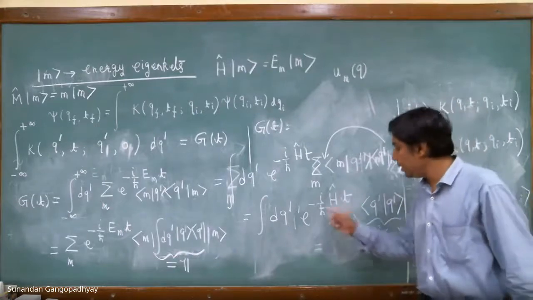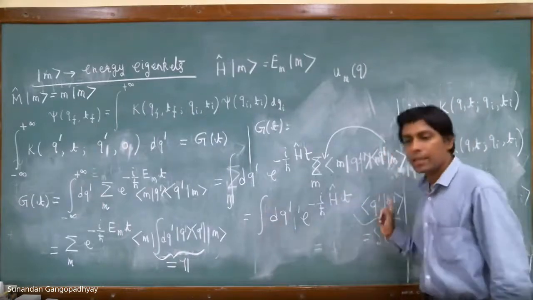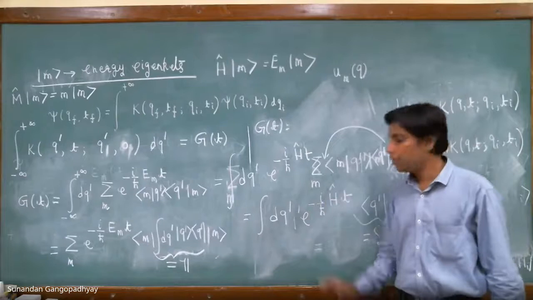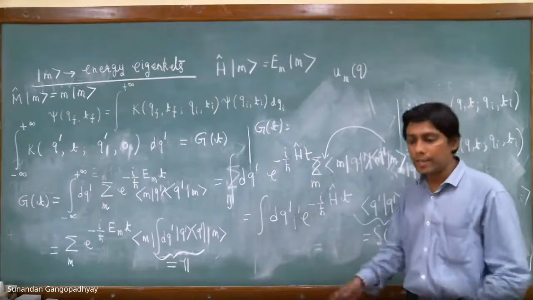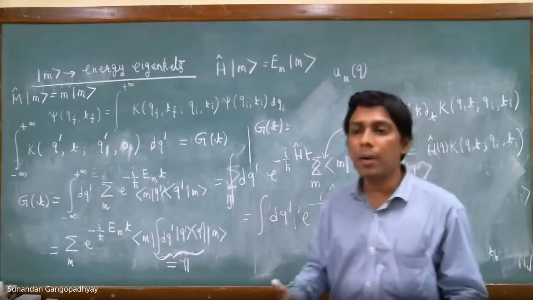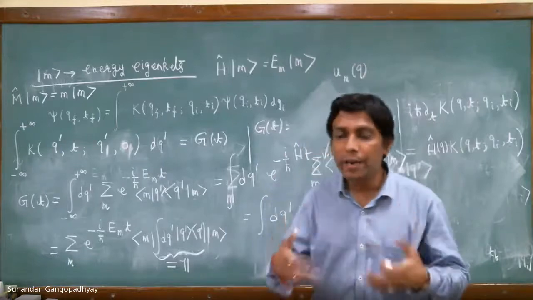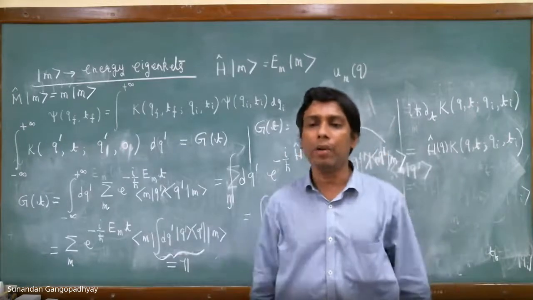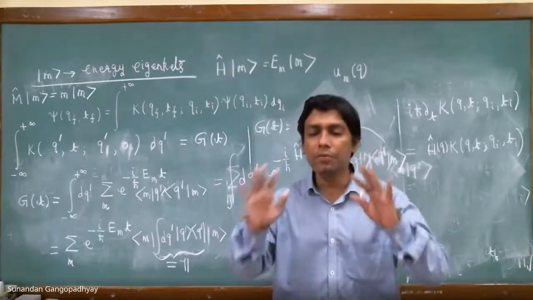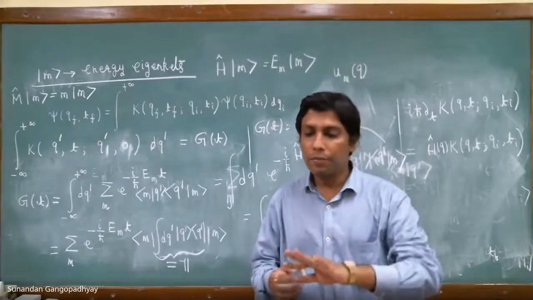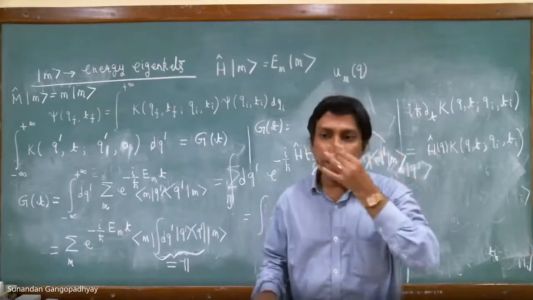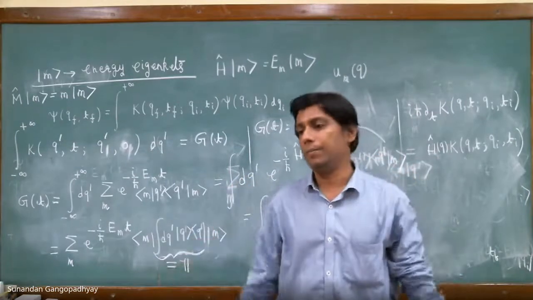You don't want any operator to hang around. You want all these things which appear on the right hand side to be numbers. That is the entire philosophy of doing path integral formulation. You should get rid of all the operators that you have. Okay, sir, understood. Keep the philosophy in your mind. What are we trying to do? The philosophy is that we should get rid of the operators.